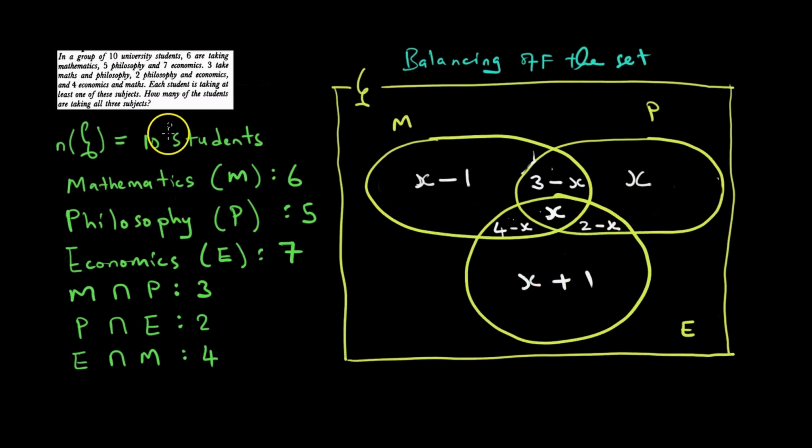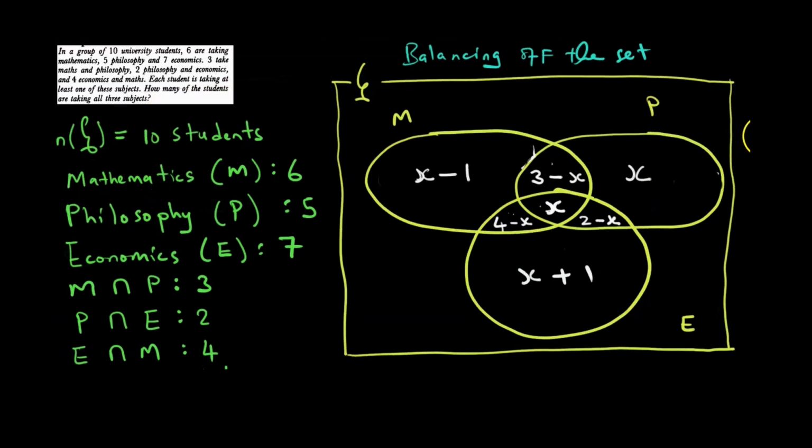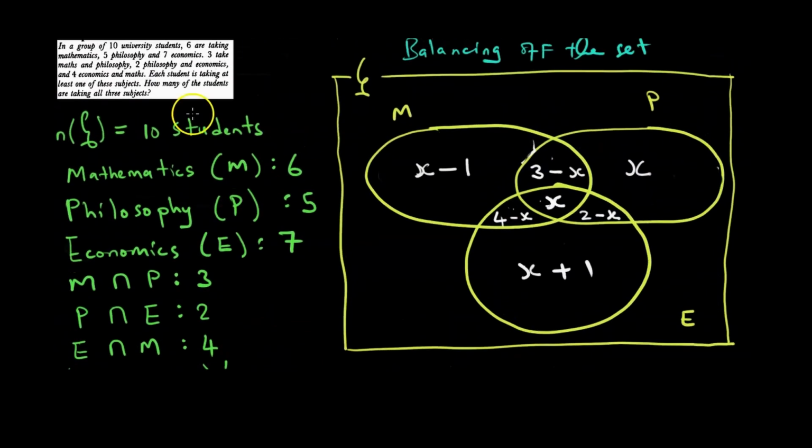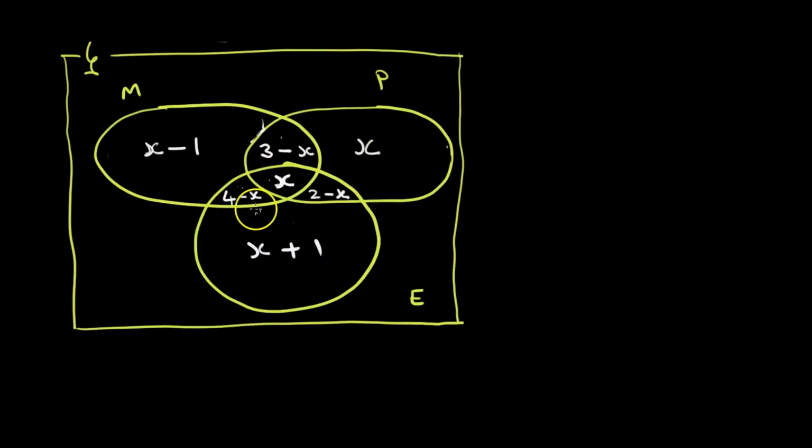Question iri kuti, how many of the students are taking all 3 subjects? So since isusu tati, let x be students taking all 3 subjects. Zvoreva kuti kana tikawana x, tinenge tatowana our answer, of which kunze kunoku hakuna chinhu. Ndosaka tati m union p union e complement is equals to 0. Zvatawana pa statement rakanzi each student is taking at least one of these subjects. So this is it. Toda tsvaga x.